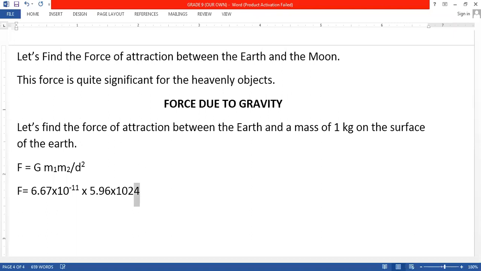Exactly, this is the mass of the earth. कितना है mass of the earth into what is the mass of the another object? 1 kg. Exactly, so 6.67 into 10 raised to minus 11 into 5.96 into 10 raised to 24 into 1. ये हो गया mass of the earth and the mass of 1 kg object. Then we will divide it by the distance.